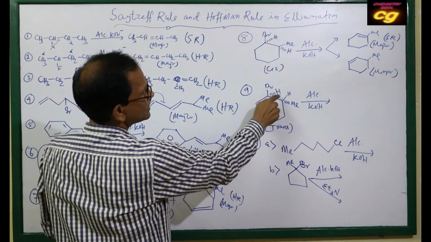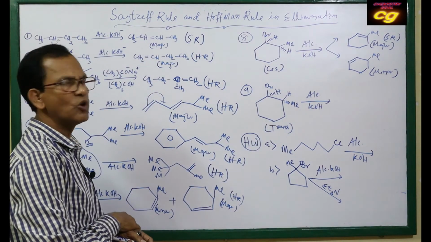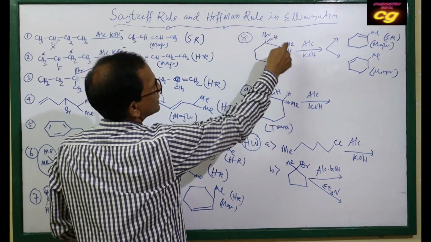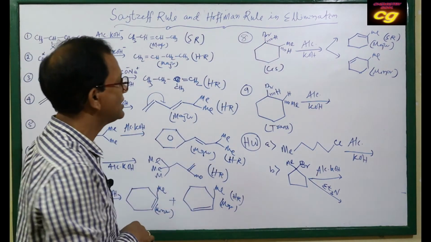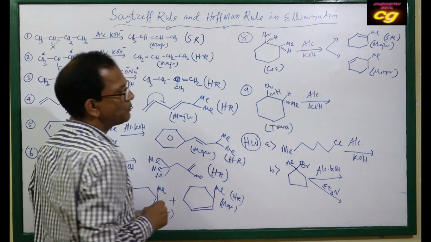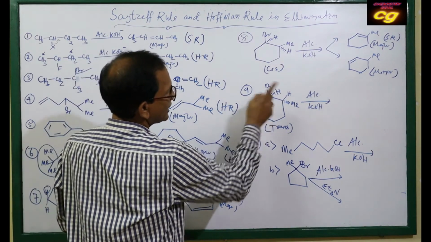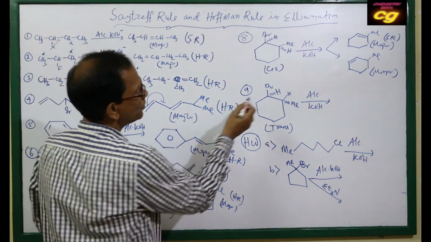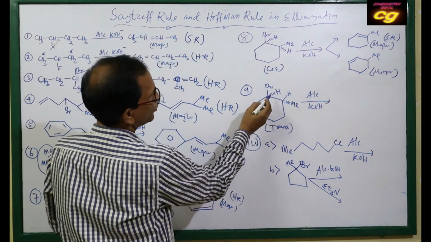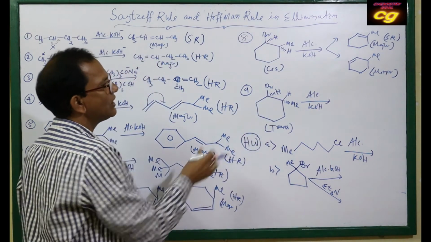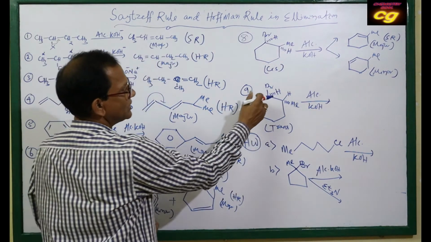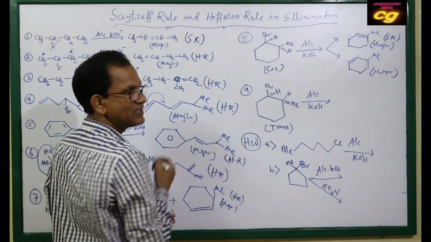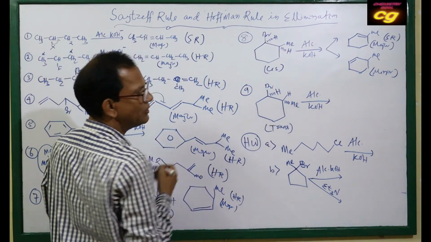Hydrogen and hydrogen are both in opposite positions, not in the same position, but here hydrogen is in the same position, that's why it is cis. Here bromine and hydrogen are all on the same side. The single line means same side, and hydrogen and methyl are on the opposite side.